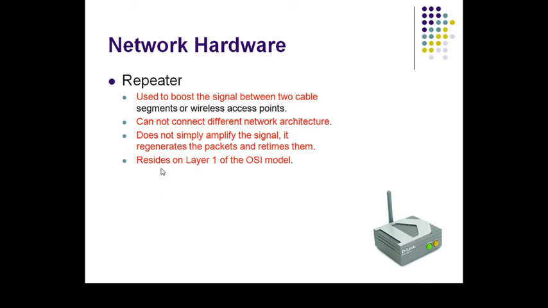Then repeater. A repeater is used to boost the signal between two cables. It cannot connect different network architectures. It does not simply amplify the signal, it regenerates the packet and retimes it, and it is always present in layer 1 of the OSI model, that is the physical layer.